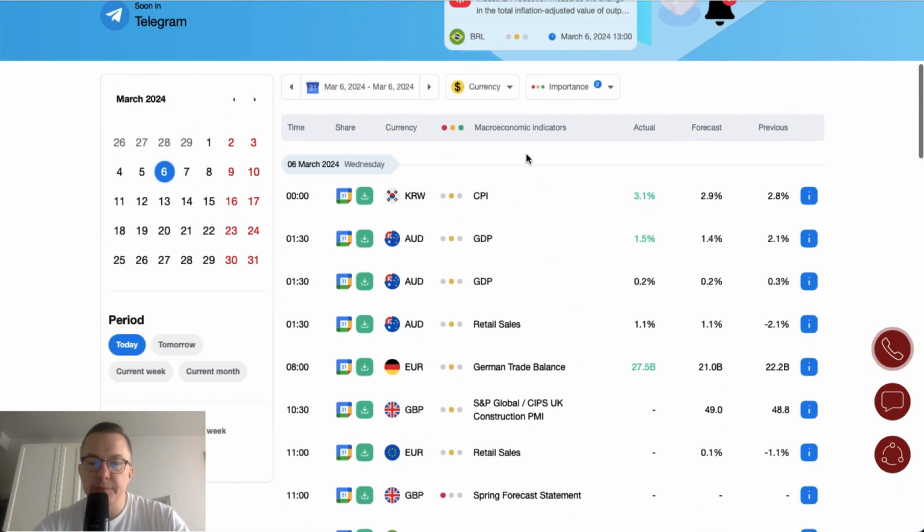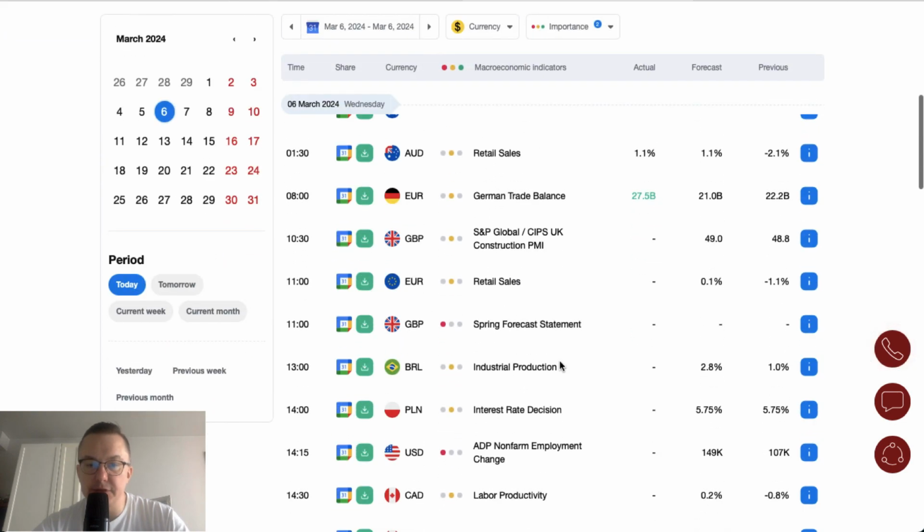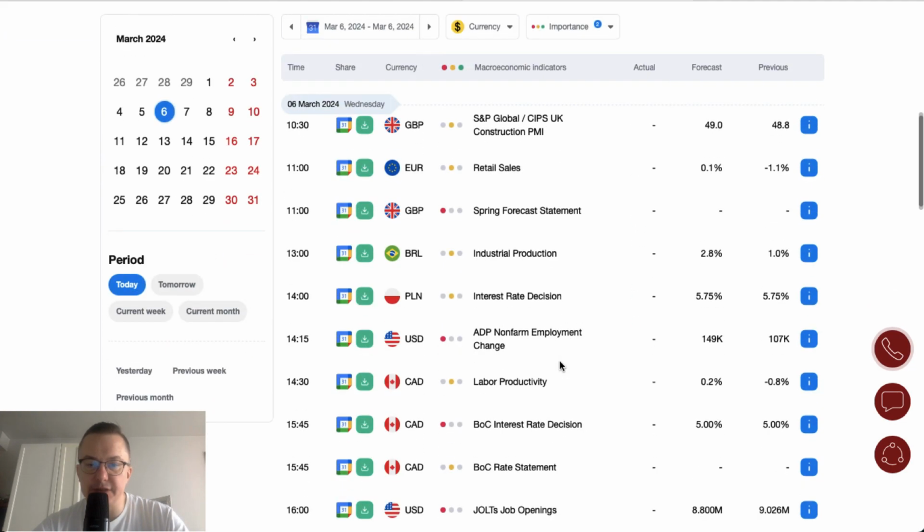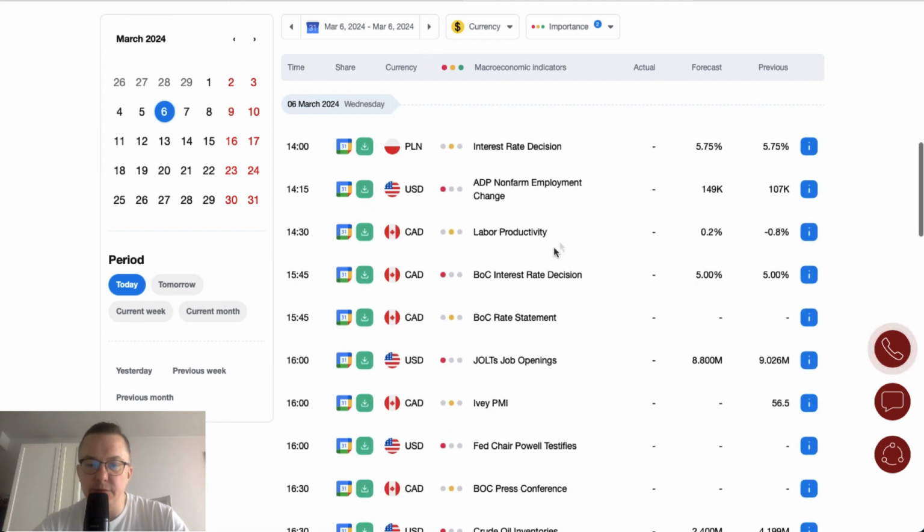Because of the lack of very important data during the Asian session, and the London session doesn't actually look very appealing, expect the data from the UK. Let's start with the British pound, and then we will do the Canadian dollar.